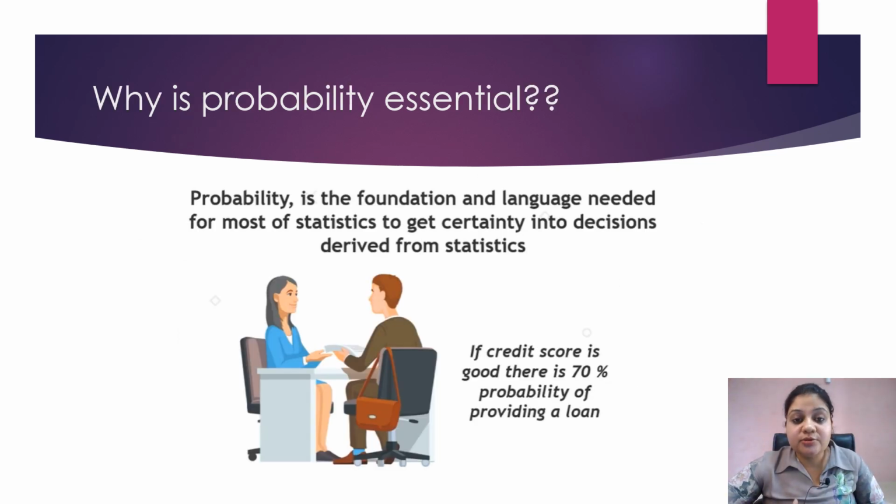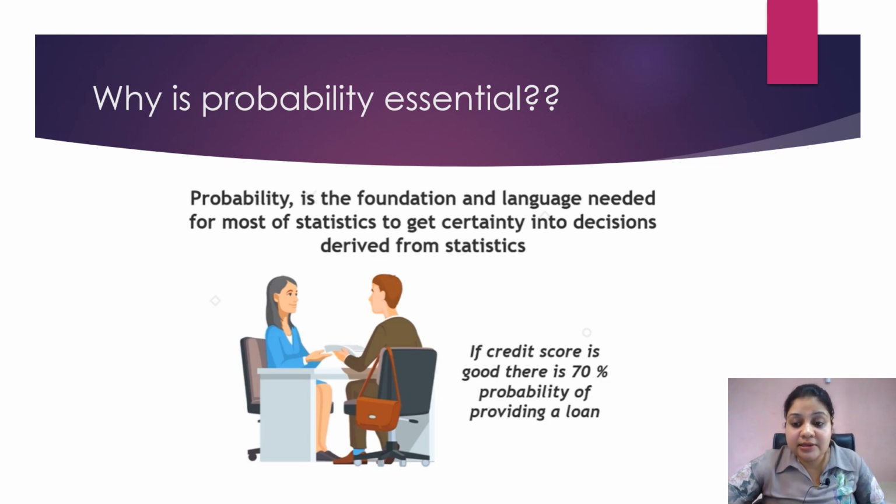After understanding what probability is, the question comes, why is probability essential? Now, take the previous example of calculating the poll sentiment of a particular country. If I calculate the poll sentiments from a sample and I generalize the statement to the entire population, then what is the certainty that my conclusion is correct? To provide that certainty, I need probability. So probability adds certainty to my conclusion. So it is very important.